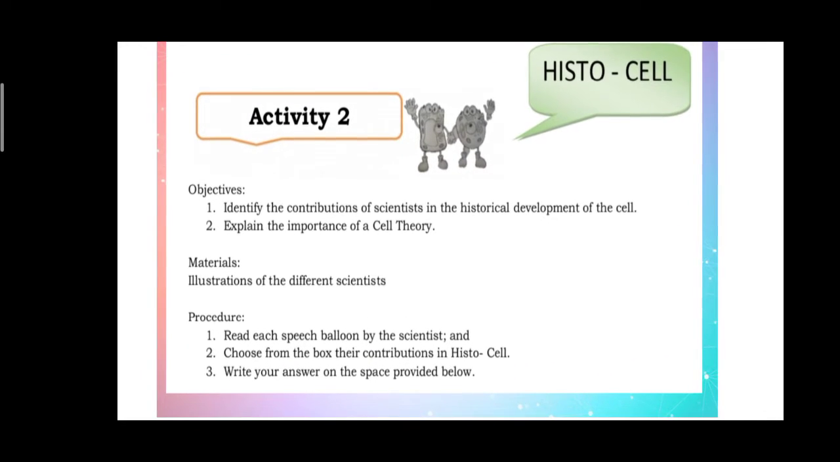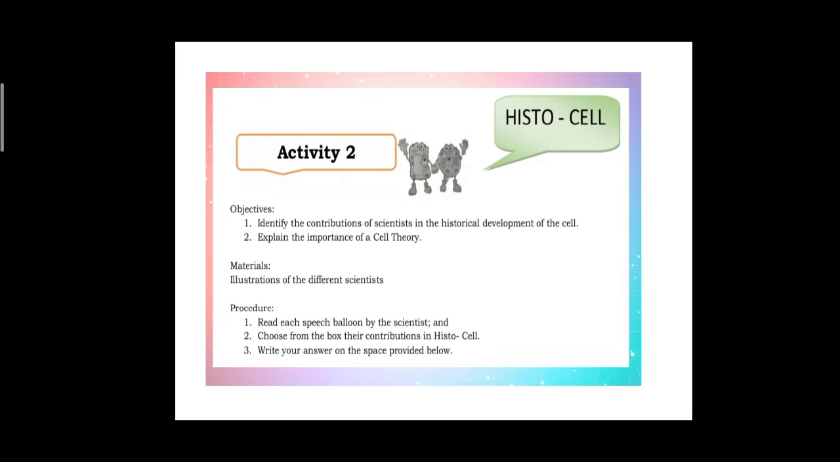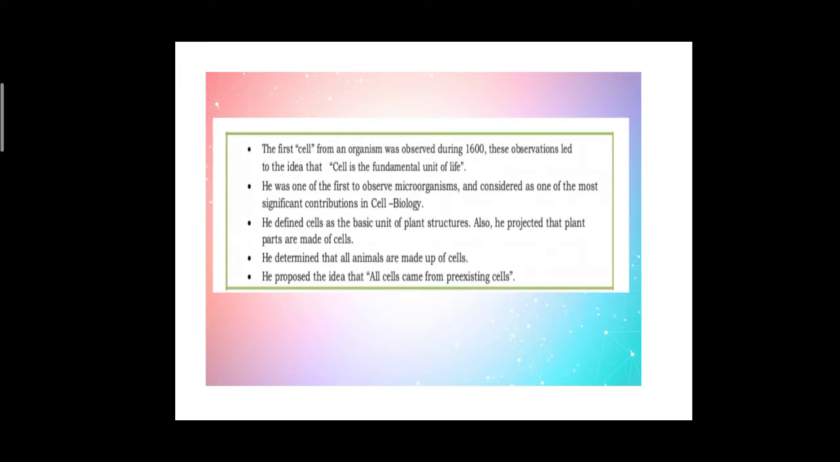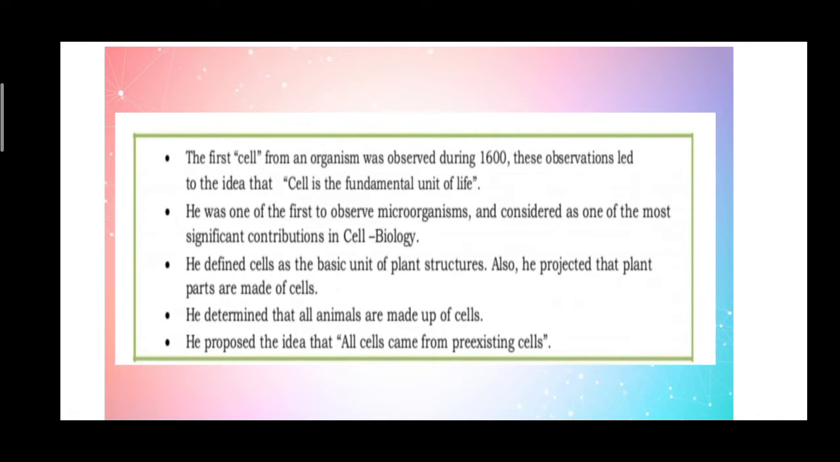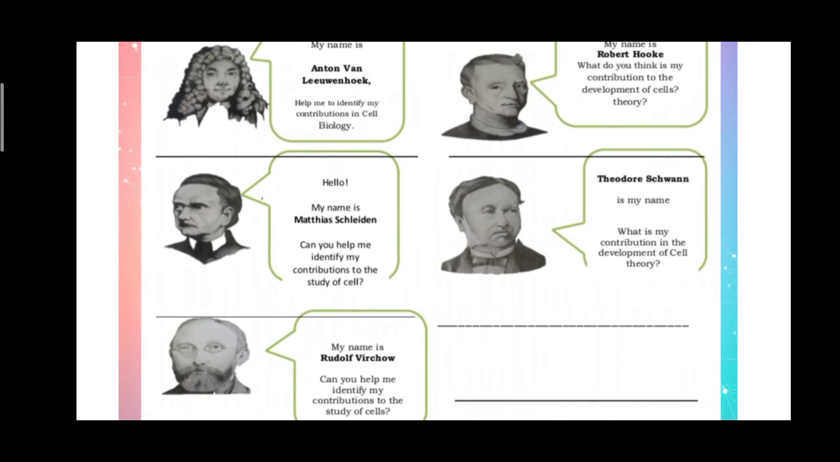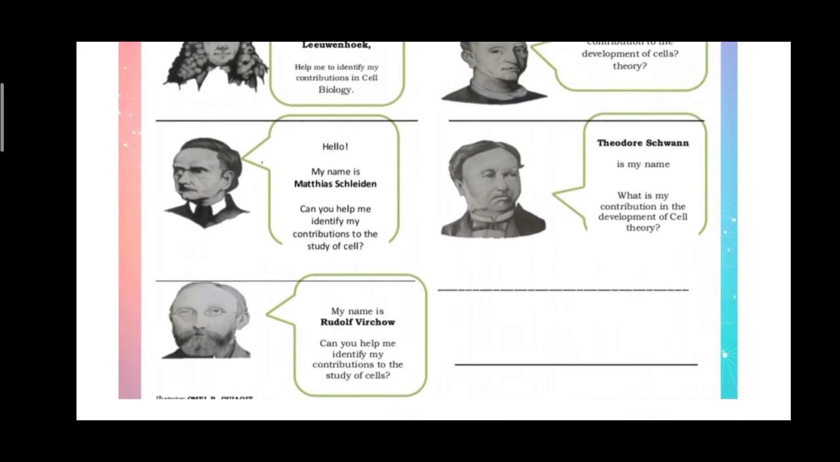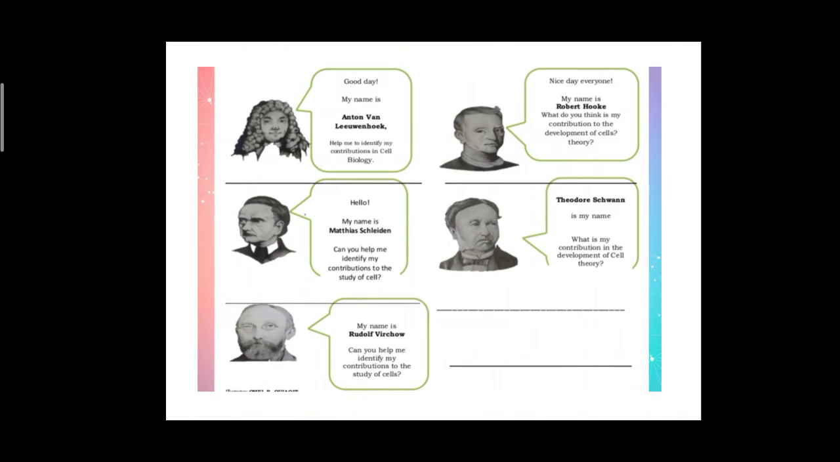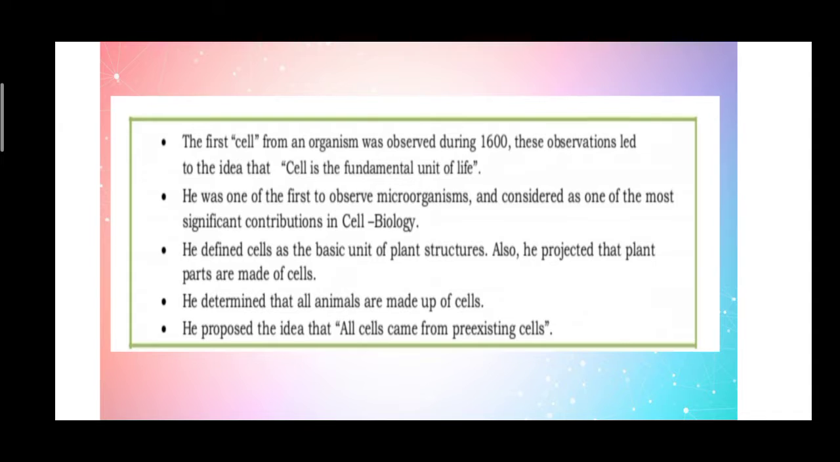Then sa histocell naman po, you will identify the contribution of scientists in the historical development of the cell and explain the importance of cell theory. So, meron po tayo ulit nun. Base dun sa brief introduction natin kanina, bawat isa po dyan, identify po kung sinong scientist yung nagsabi. Siya ba si Anton van Leeuwenhoek, si Robert Hooke, si Matthias Leiden, si George Schwann, or si Rudolf Virchow. Okay, so yung pangalan po ng scientist yung ilalagay nyo dito po sa portion na to. 1, 2, 3, 4, 5.